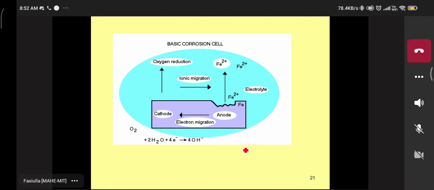See this one. Sir, the drop area is the anode. Or the smaller area, sir. Smaller area, very good. The smaller area is an anode. Later we can discuss again the classifications of corrosion. That type of corrosion you can call pitting corrosion.